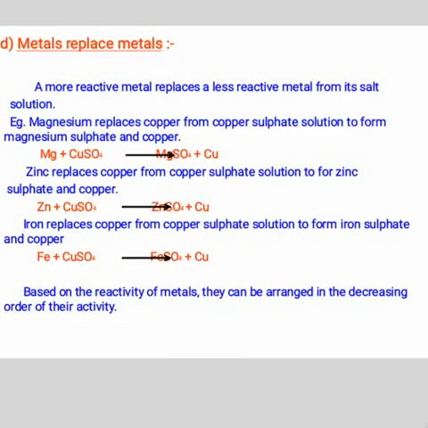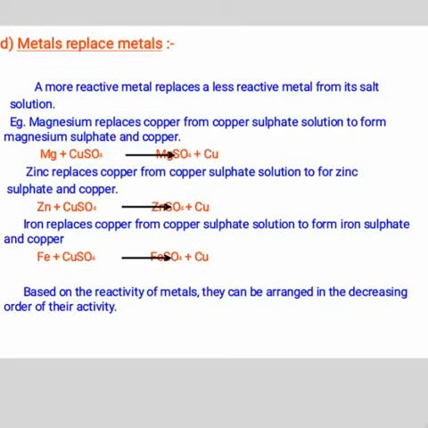Metal replaces metal. A more reactive metal replaces a less reactive metal from its salt solution. For example, magnesium metal replaces copper from copper sulfate solution to form magnesium sulfate and copper. Mg plus CuSO4, magnesium plus copper sulfate solution, gives MgSO4, magnesium sulfate, plus copper.